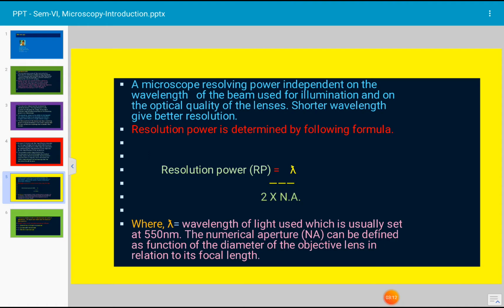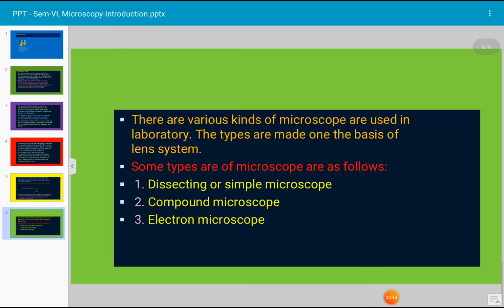Resolving power, that is Rp, equals lambda divided by 2 times NA, where lambda is the wavelength of light used, which is usually set at 550 nm, and NA is the numerical aperture. The numerical aperture can be defined as a function of the diameter of the objective lens in relation to its focal length.